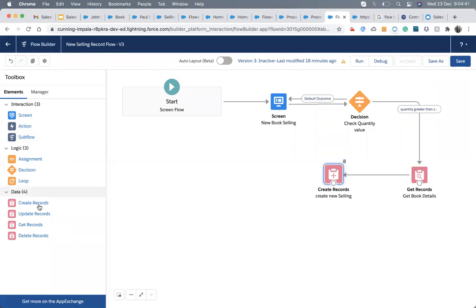We have only 3 components in the logical part. We just drag and drop and design it. There is no so many components, unlike other tools.